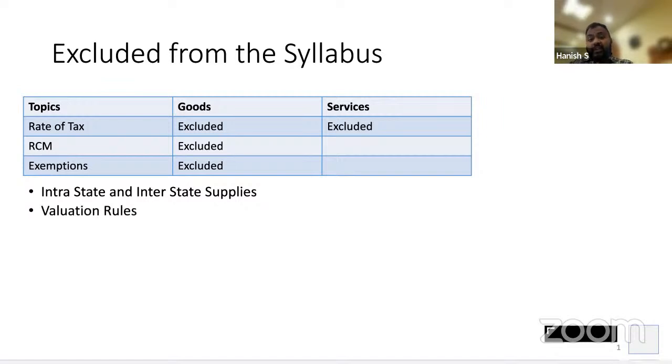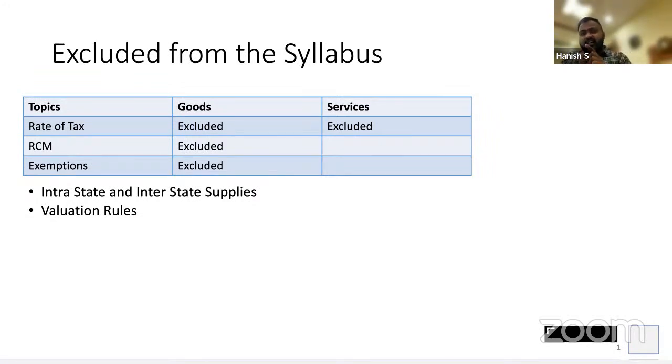Valuation under section 15 is very much part of your syllabus, but valuation rules are not. So if the valuation section fails, I am transacting with a related party. If you recall our discussion some time back, we had discussed valuation section 15.